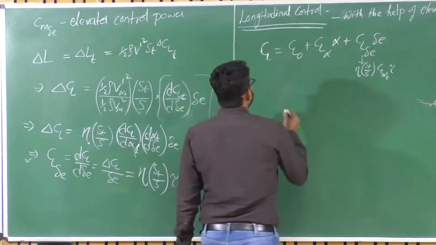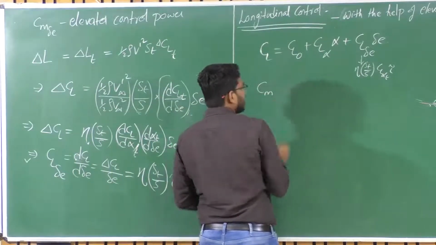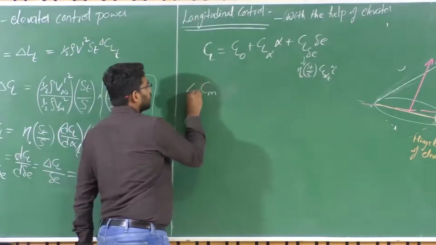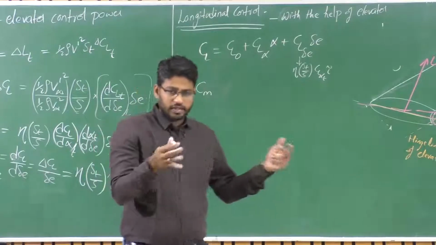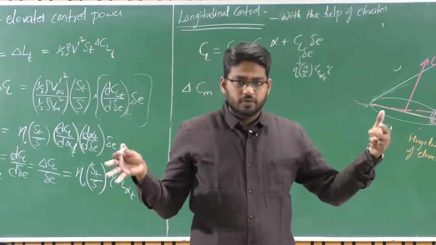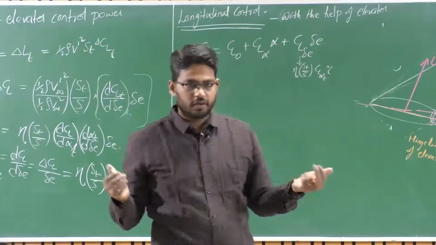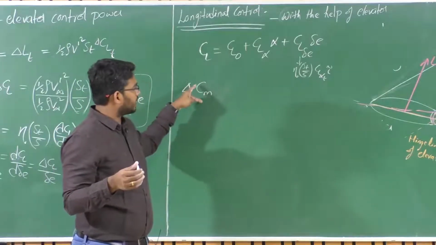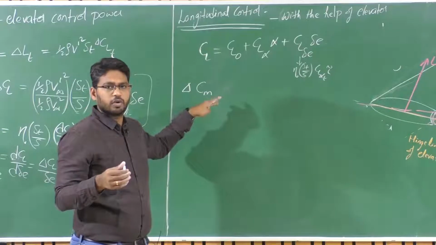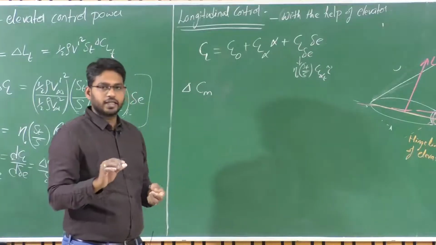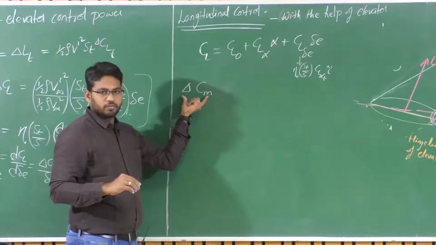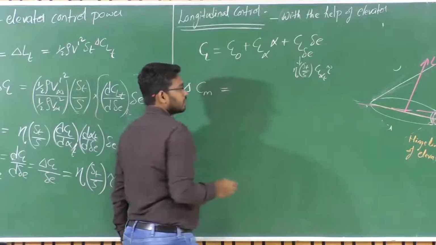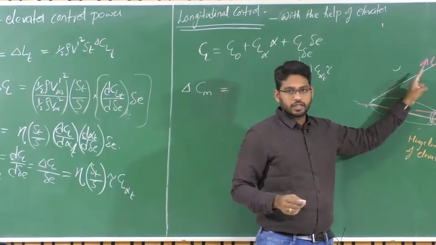Similarly, there is a pitching moment, right? When there is a change in the lift at the tail, there is a change in pitching moment, apart from the Cm of the wing and tail combination. When it is in trim, we know Cm is 0, so in that case the contribution is only from Cm naught and Cm alpha. When there is a delta E deflection, there is a change in total pitching moment Cm, which is due to the lift produced at the tail, right?